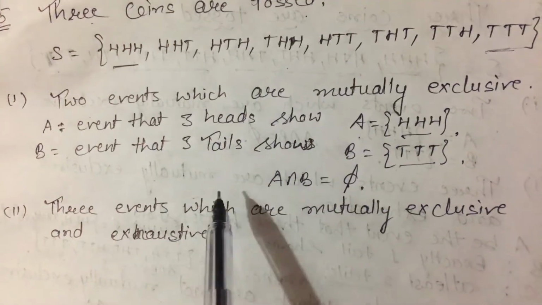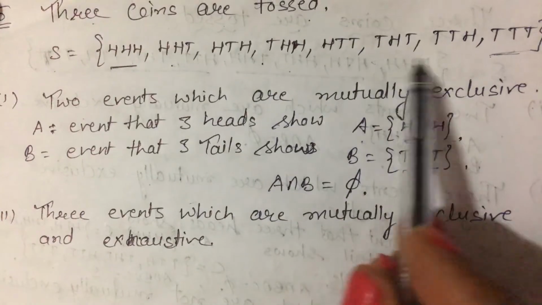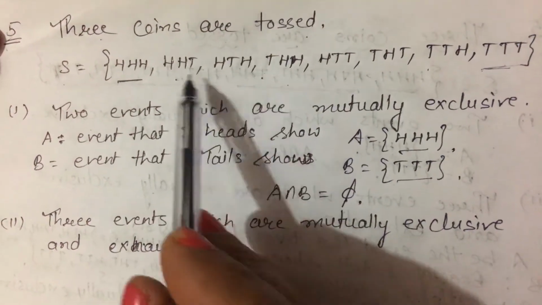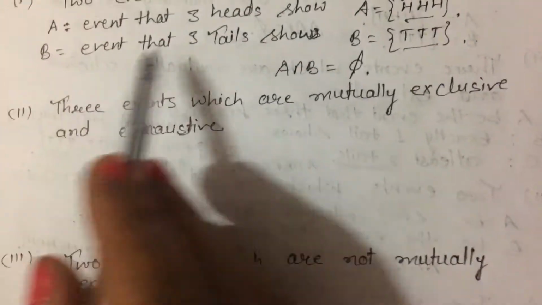You can take any example for solving it. You can take 1 tail or 2 tails. Okay, you can take 1 tail, these 3 cases, or these cases. You can take any example for showing this.